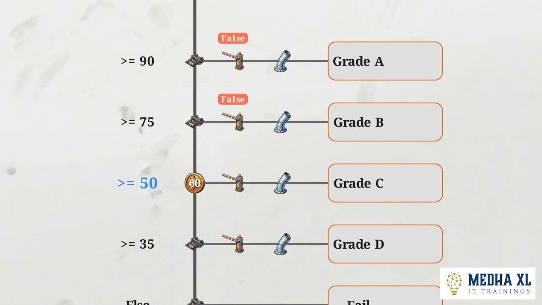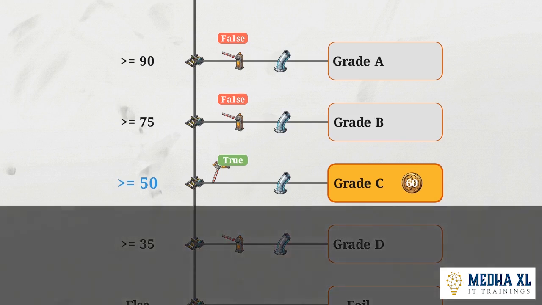Finally, it hits the third rung. 60 is greater than or equal to 50. The condition registers as true. The state changes, the gate opens, and the execution flows directly into the grade C block. Notice the mechanical rule that triggers upon success. Once a true condition is found, the system immediately bypasses all remaining lower conditions. The ladder terminates, routing the flow entirely out of the pipeline.